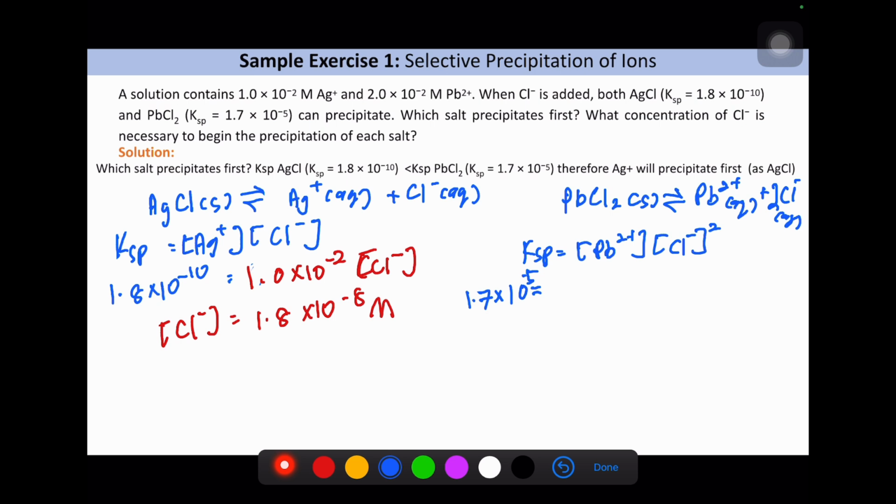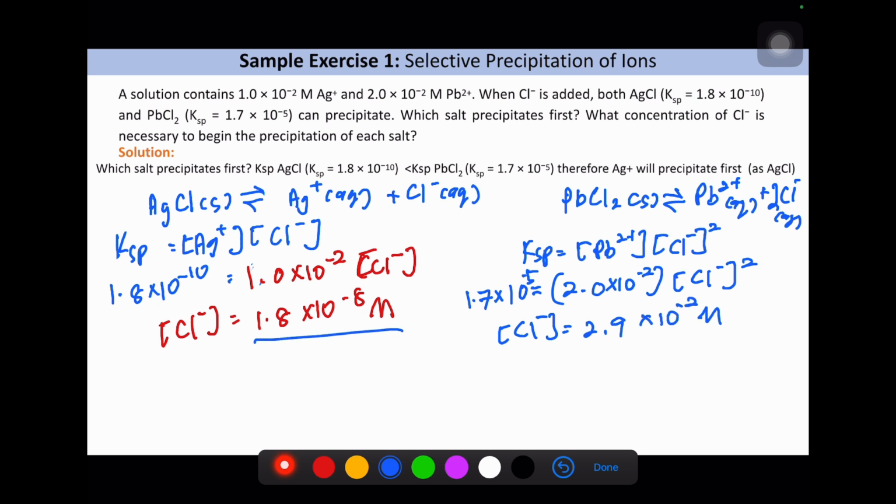Pb2+ from the question is 2.0 × 10^-2, and Cl- we need to calculate. It is squared, so Cl- here we can simplify to be about 10^-2 molar.